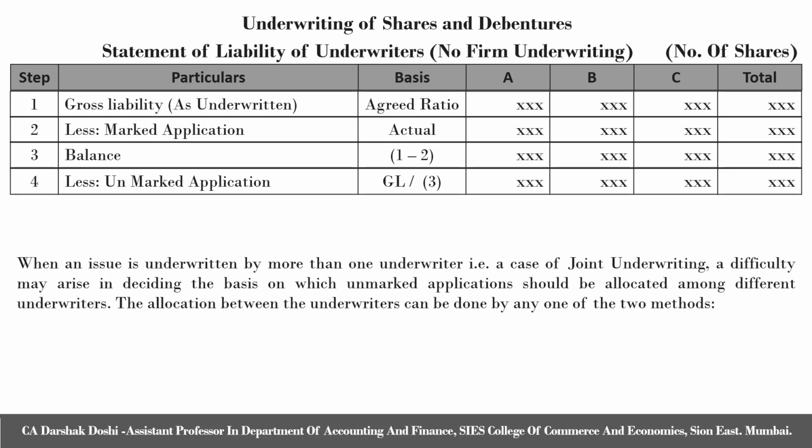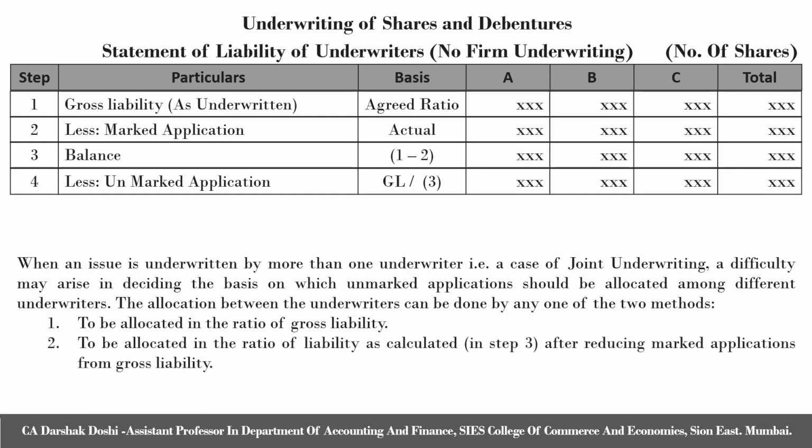When an issue is underwritten by more than one underwriter, that is a case of joint underwriting, a difficulty may arise in deciding the basis on which unmarked applications should be allocated amongst different underwriters. The allocation between the underwriters can be done by any one of two methods. The two methods are: number one, to be allocated in the ratio of gross liability, or number two, to be allocated in the ratio of liability as calculated in step 3 after reducing the marked applications from gross liability.